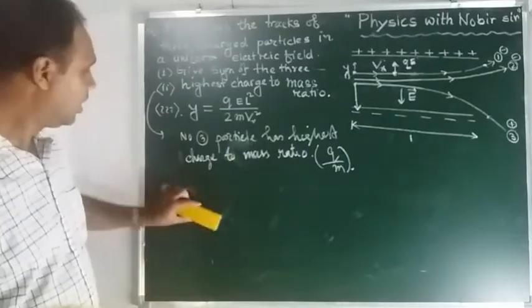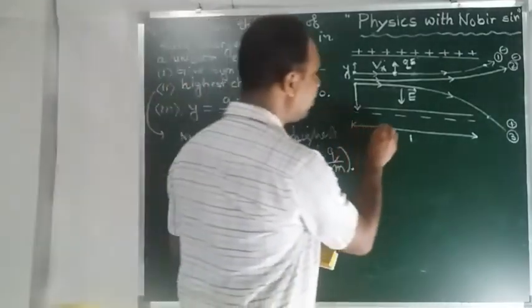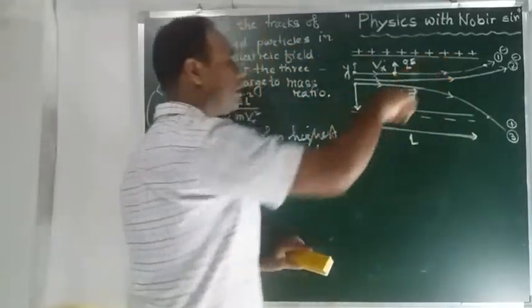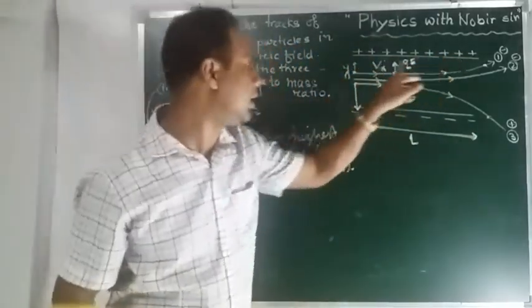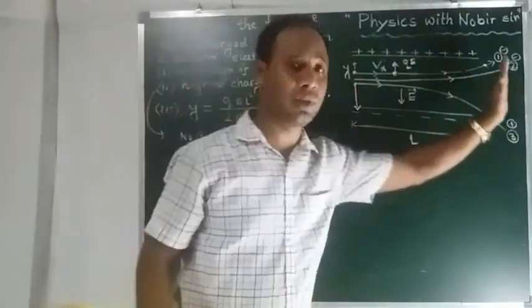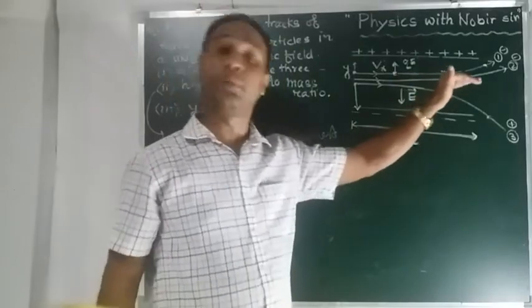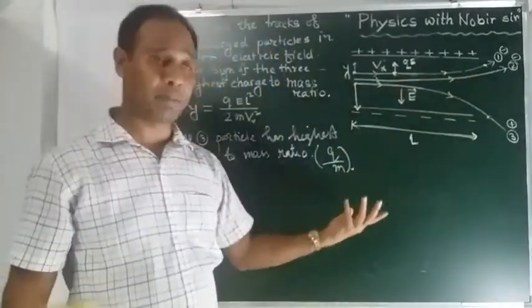For the third part, it is given that the length of the plate is L, and the velocity along the horizontal direction is Vx. It is a uniform velocity along the whole path. The horizontal velocity will remain the same, as I mentioned earlier.